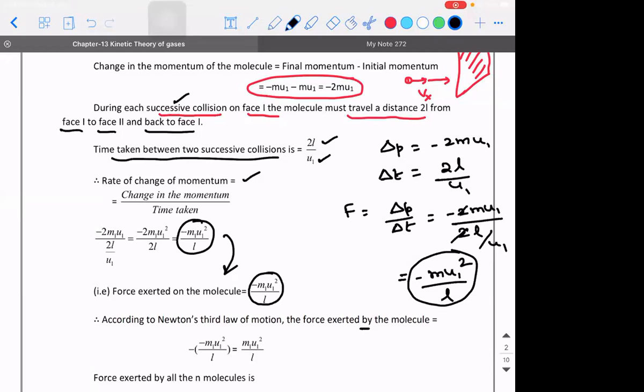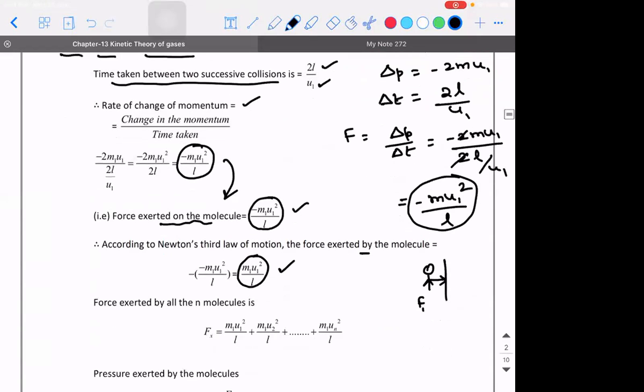Guys, I'm asking a simple question. Let's say you're trying to push a wall. You're standing against the wall, you're trying to push it. If the force applied by you on the wall is F1, what will be the force exerted by the wall on you? Minus F1, sir. The same logic. The force exerted on the molecule, and who is exerting the force on the molecule? It is the wall of the container. It is minus m1 u1 squared by L. Then what will be the force exerted by the molecule on the wall? It will be plus m1 u1 squared by L. Am I clear? Yes, sir.